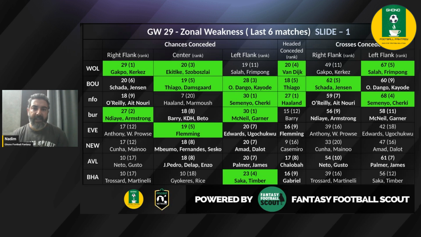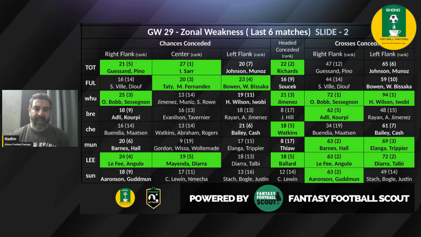Brighton versus Arsenal, and I wouldn't really touch upon much except the left flank, where Brighton have shown a little bit of vulnerability with 23 chances conceded down the left flank, where they're ranked fourth. So Saka could really do well in terms of providing an assist or even scoring a goal by cutting in. But yeah, Timber is also looking like a possibility as well.